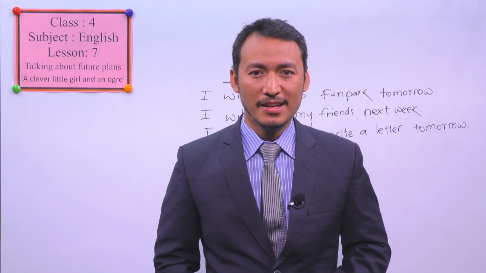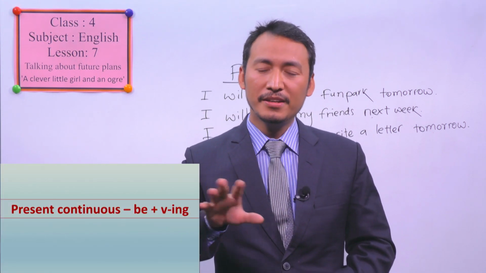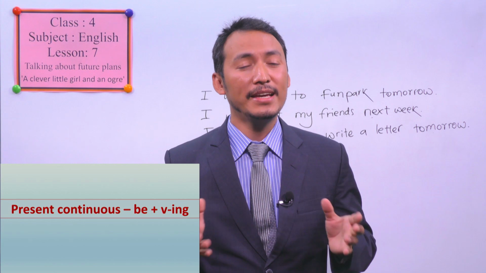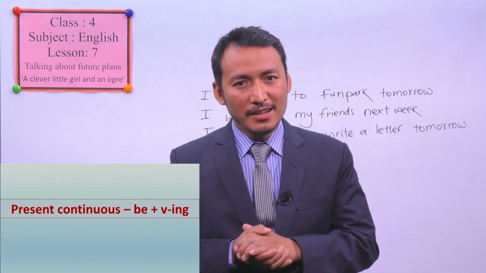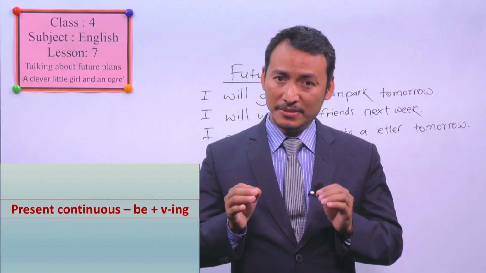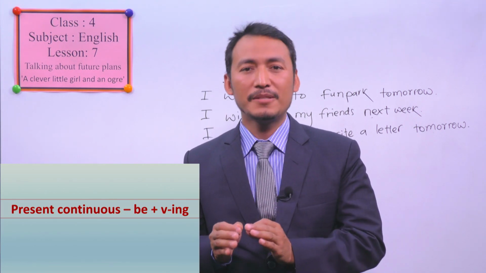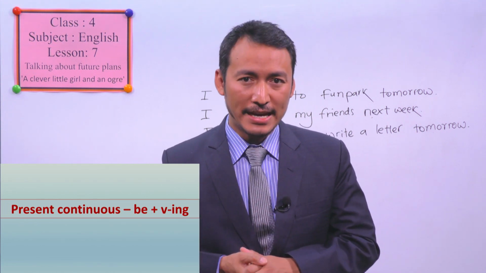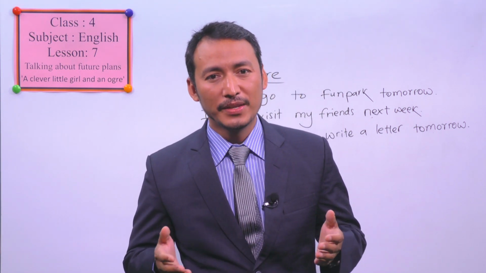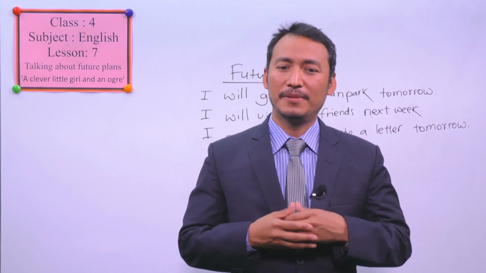future decisions. All right, dear students, now we are going to see another structure, that is present continuous or be plus verb ing. Do you know what is be? I said already that be means is, am, are. The verbs like is, am, are known as be verbs, and plus verb ing means ing form of verb like doing, eating, drinking, watching, writing, and so on. With this structure, we can talk about our future plans.